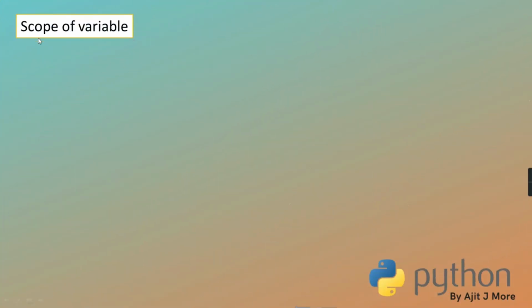First of all, what do you mean by scope of a variable? Okay, in simple terms, you can say the lifetime of the variable. Lifetime of a variable means the extent till which the use of that variable is valid. Till which point in the code the variable's use is legal is its scope. And from that point onwards, if I'm not able to use it, we say the scope is over.